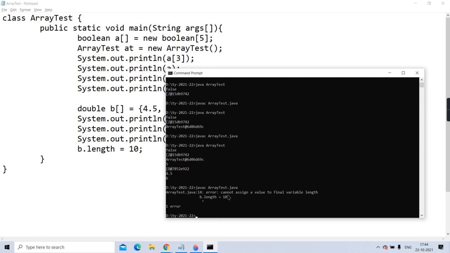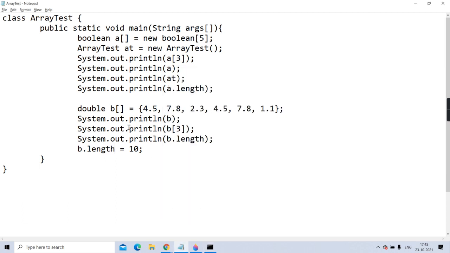And read the error. Cannot assign a value to final variable length. This proves what? Length is which variable? Final variable, final property. And final is same as const of C++. Once you initialize, you cannot modify.